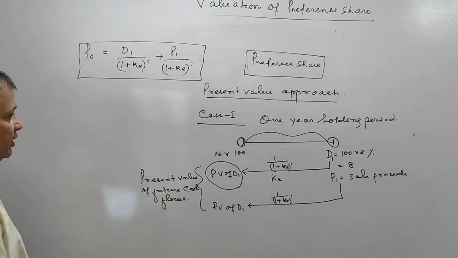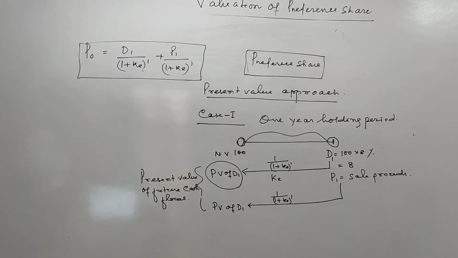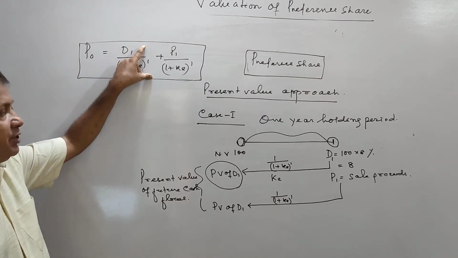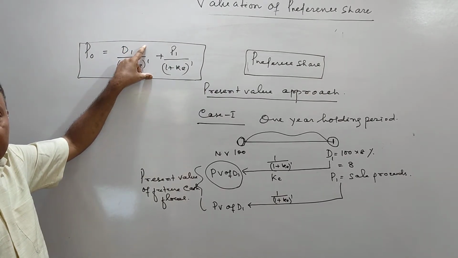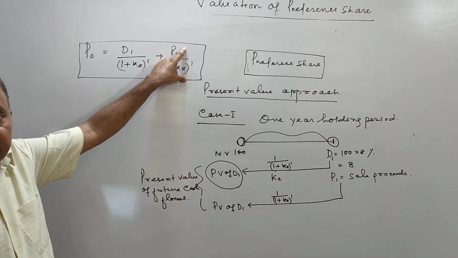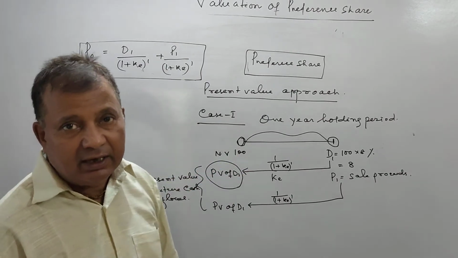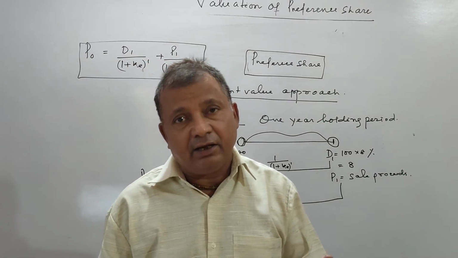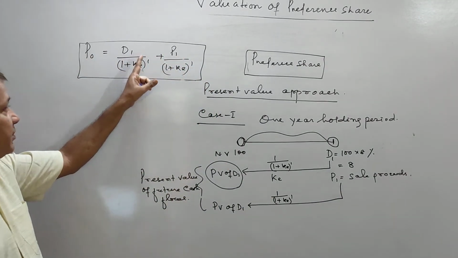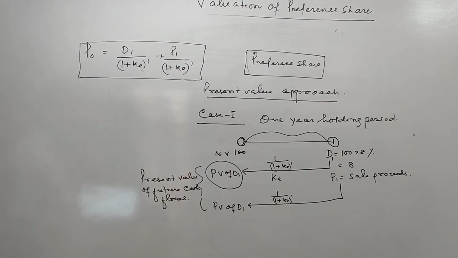You can say, we can find out by the concept also, formula is not necessary. And this is the present value of future dividend at the end of the first year, and the market price at which the investor will sell the preference share at the end of first year. ये फर्स्ट ईयर का लास्ट में मार्केट प्राइस, ये आपका फर्स्ट ईयर का लास्ट में डिविडेंड. So let us come to an example here.